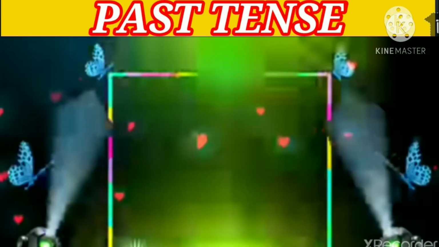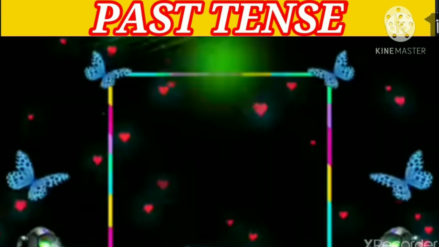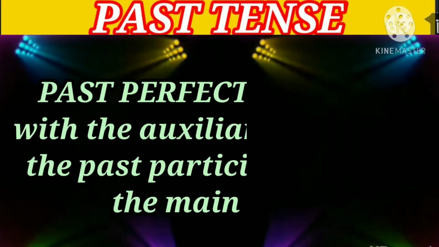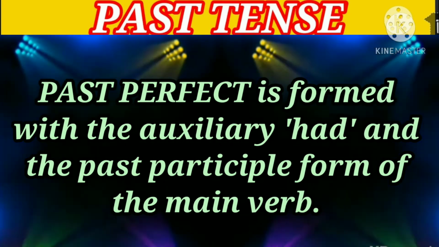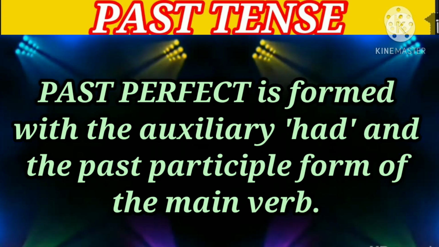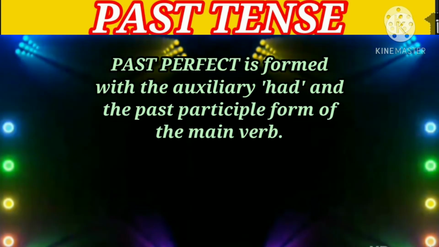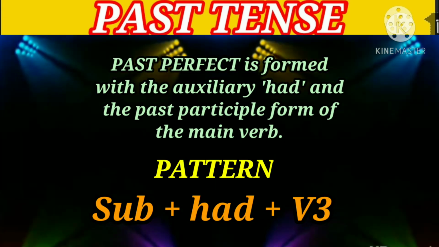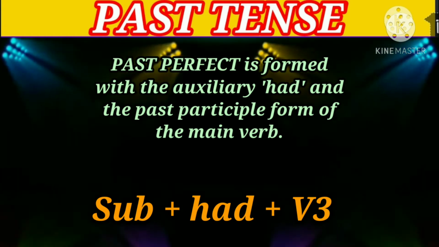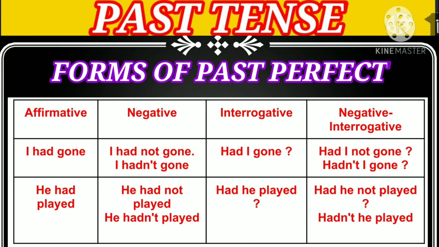Now let's discuss about past perfect. It is formed with the auxiliary had and the past participle form of the main verb. The pattern is subject plus had plus V3. Let's see the table. Affirmative, I had gone; negative, I hadn't gone or I had not gone.